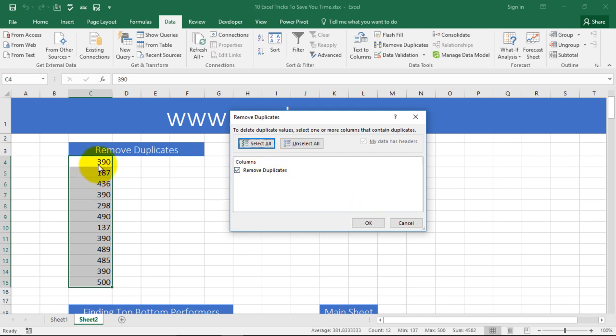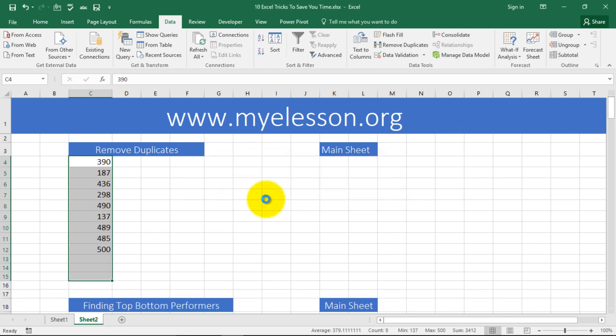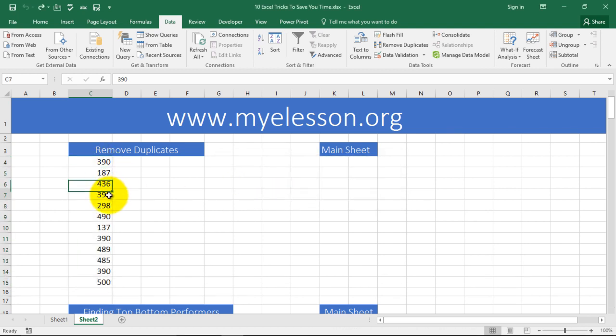And it will ask you, okay, this column. Yes, this column. If it has multiple columns, you can uncheck multiple columns and click OK. It found 3 duplicate values and removed them. 390 was duplicate. I'm pressing Control Z to undo this. 1, 2, 3, 4. See?